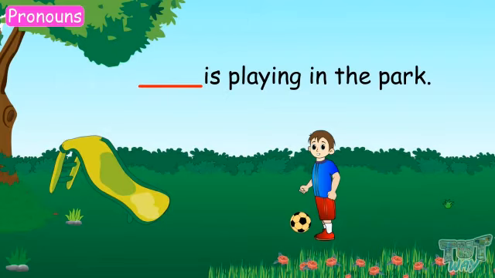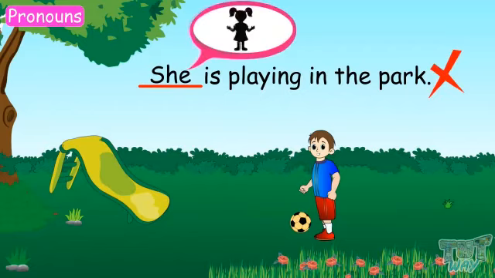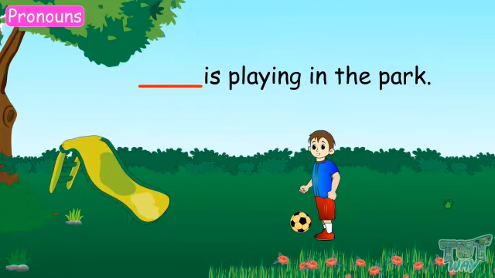So can we write she is playing in the park? No, because she is a pronoun that can only be used to refer to a feminine noun. He is playing in the park? Yes, we can write he as a boy is playing in the park.